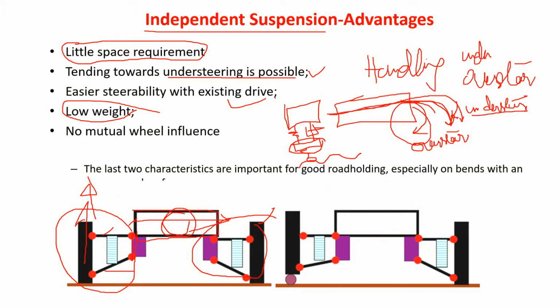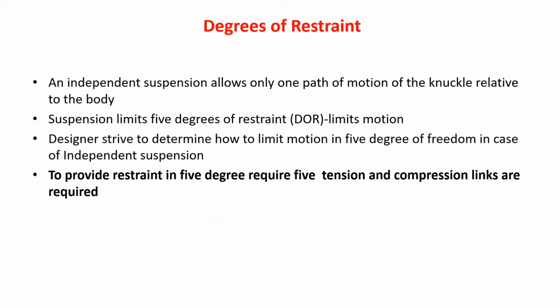So there are many advantages. That is why in passenger cars and passenger vehicles, it is always preferred to have independent suspension as it provides lots and lots of comfort to the occupants. So let us look at the degrees of restraint while designing the suspension system.